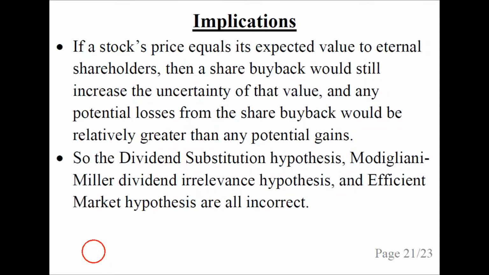There are a number of far-reaching implications from this theory. If a share price equals its expected value to eternal shareholders, then a share buyback would still increase the uncertainty of that value, and any potential losses from the share buyback would be relatively greater than any potential gains. What this means is that it is impossible for the dividend substitution hypothesis and the Modigliani and Miller dividend irrelevance hypothesis and the efficient market hypothesis to be correct. These are all incorrect. This is shown mathematically. So they're rubbish. Don't believe them. They have no use in finance.